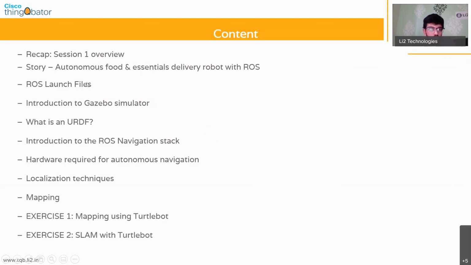We will go through ROS launch files, which is another interesting concept. I'll tell you why they're useful and where they're used, and then the really fun part is Gazebo simulations. We'll go through what a Gazebo simulator is and what its capabilities are, then what a URDF is and why we require URDFs, and finally an introduction to the ROS navigation stack.